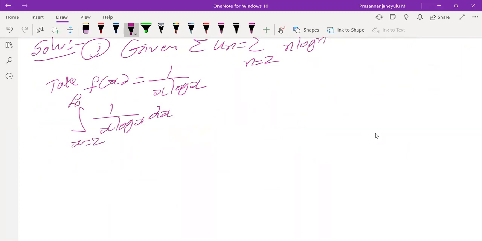I'm not checking the conditions, like all the values must be greater than 0 for all n values, and also we have to check whether it is a non-negative decreasing sequence or not. So you check whether all these are happening or not. That I'm giving you for your practice. Now I'm going directly to the problem. I'm not going to substitute log x equals a new variable t. I'm doing it like this. You learned a formula in your intermediate.